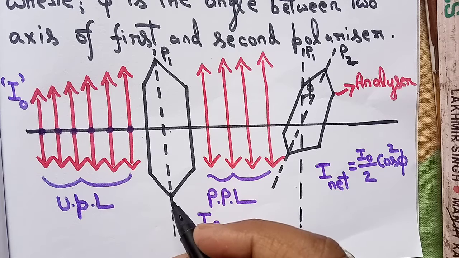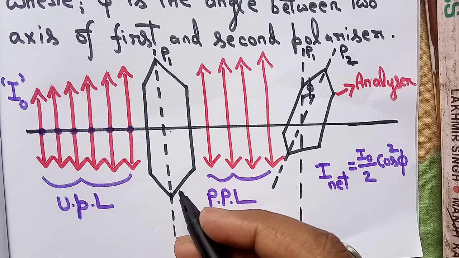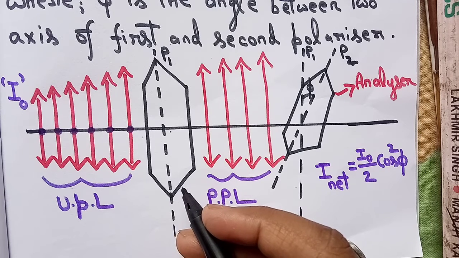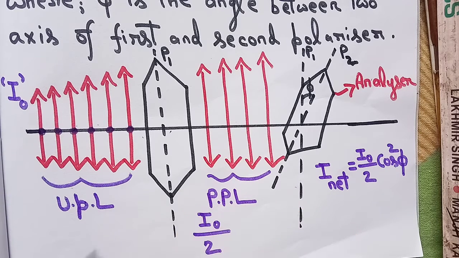Now what is a polarizer made of? A polarizer is made of calcite crystal. The commonly used polarizer is known as the Nicol prism, which you can see in your textbook.